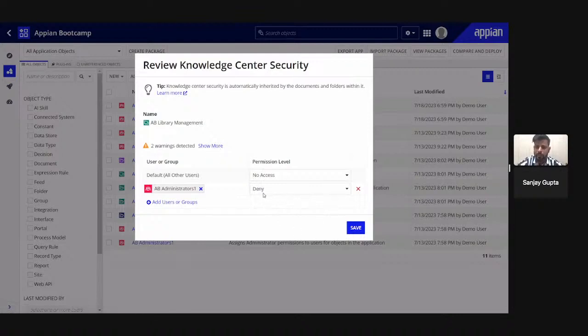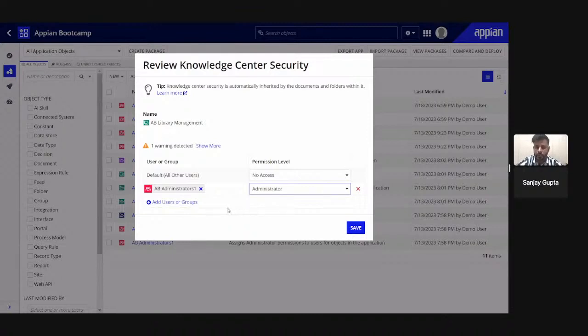So generally what we do, we create 3 groups. One is administrator, one is editor, and the third one is all users. The administrator generally has the security of admin level or admin role, where he or she can do anything with that particular folder.